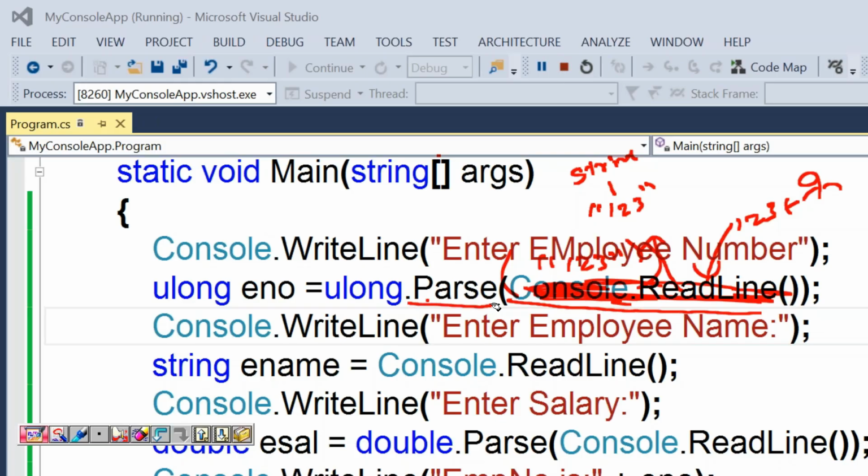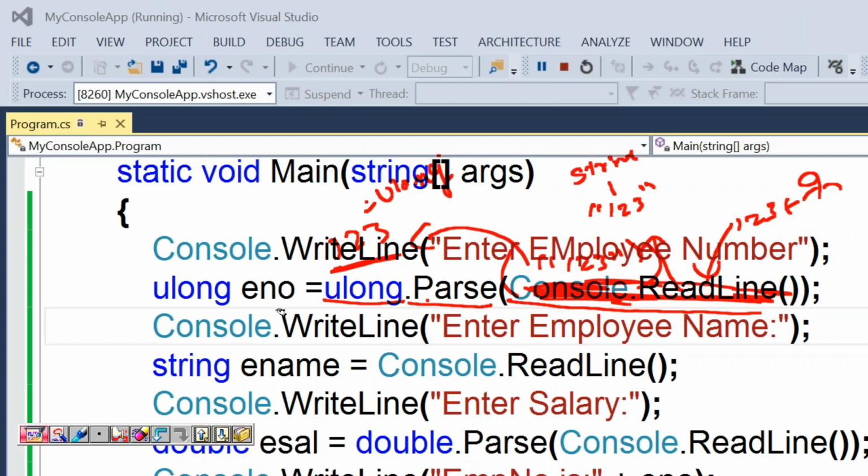Okay. Now the parse method will convert this string value into ulong. According to that, it will remove the double quotes and it will hold a value called 123. Now 123 is of type ulong because it was converted by parse.